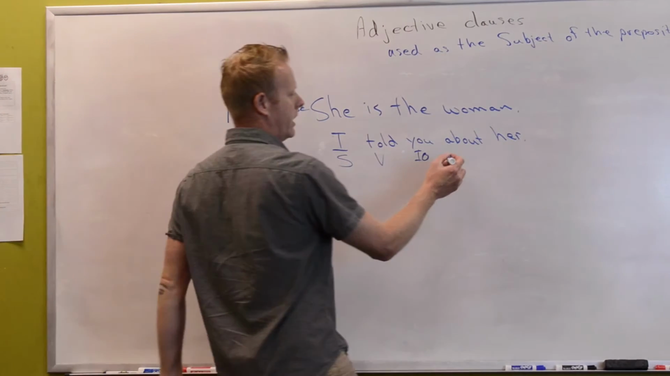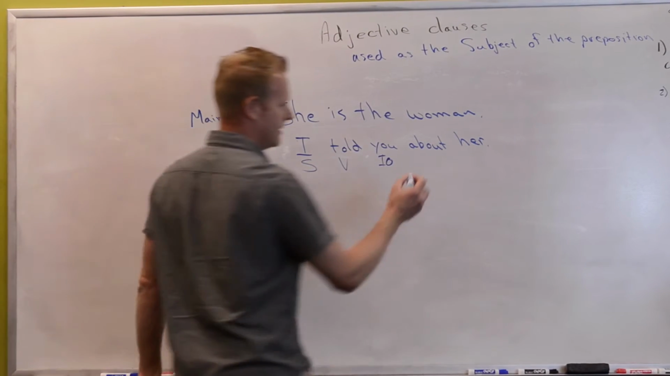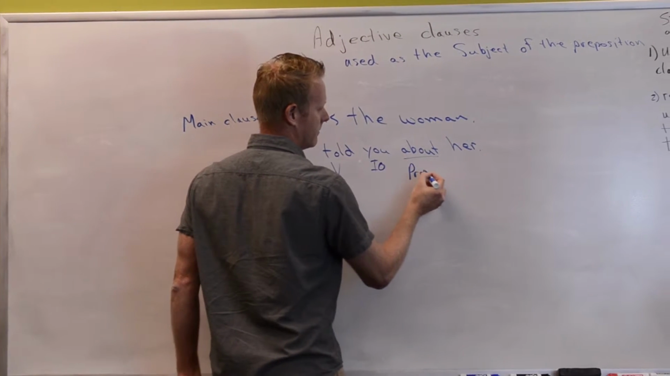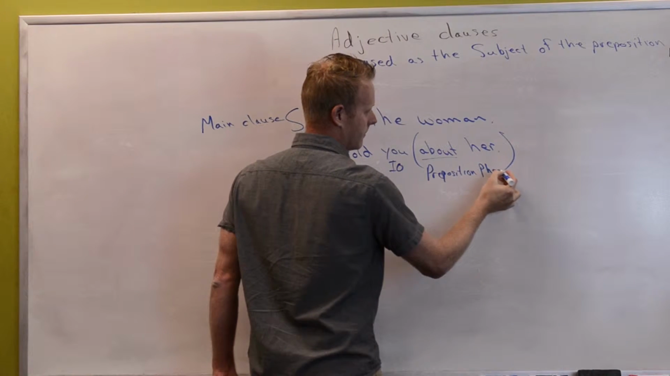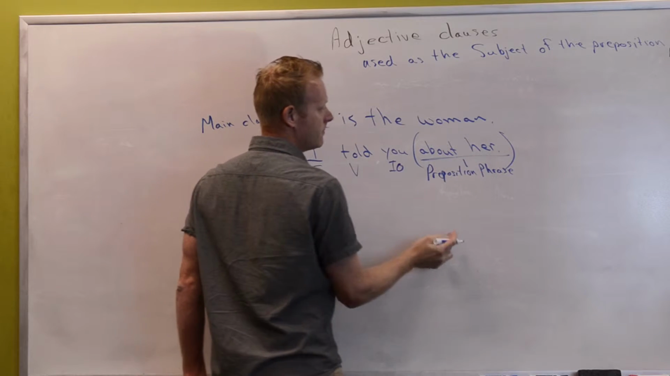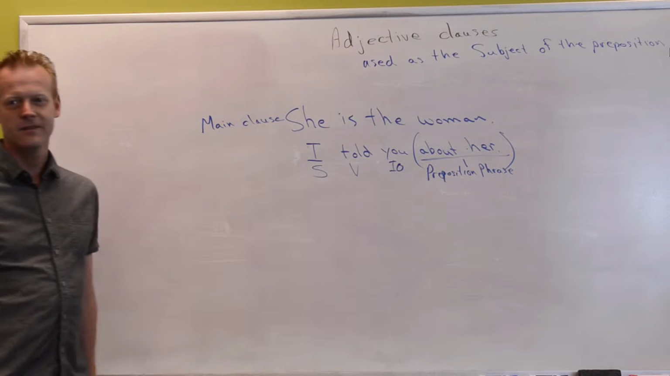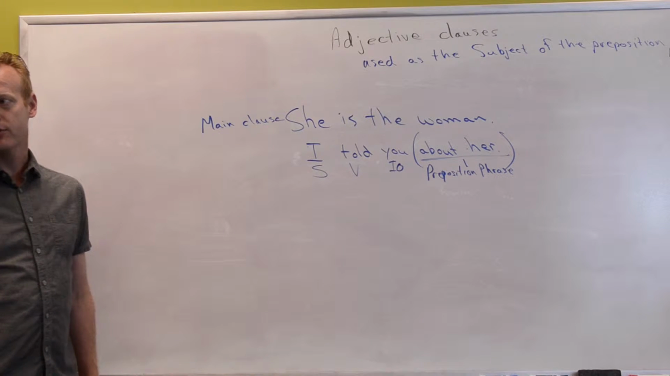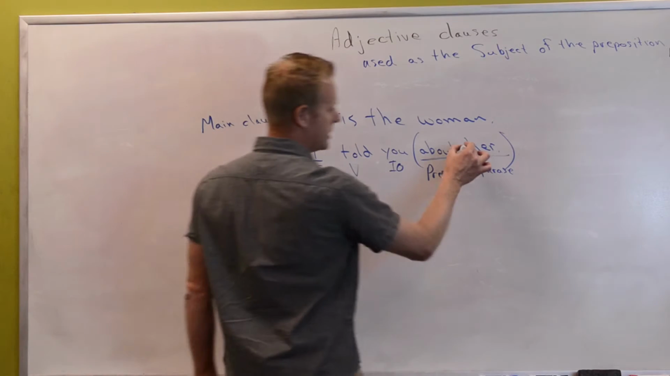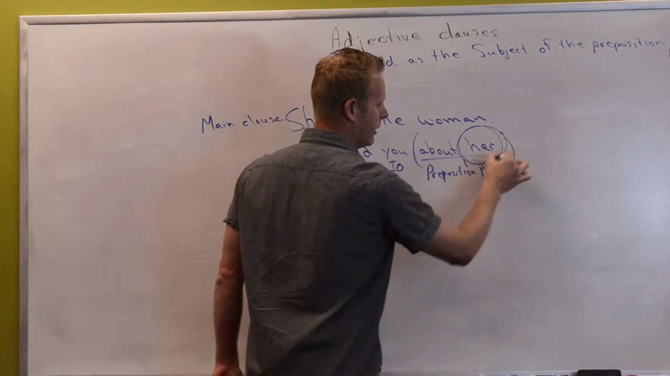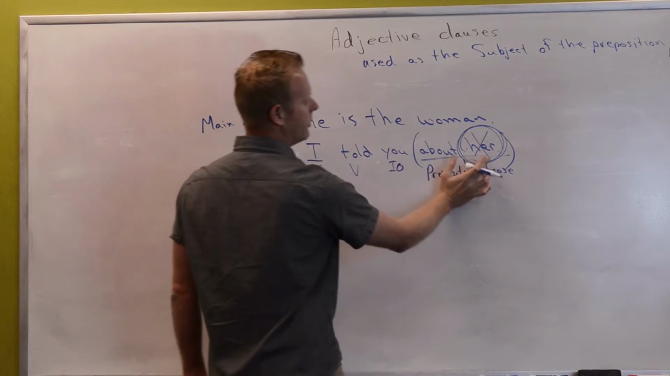Now, where's the preposition in this sentence? About. Here's your preposition. And here's my prepositional phrase, the whole thing. Okay? What's the object of this preposition? Her. So it's an object pronoun acting like the object of the preposition. So this is what we're focusing on right now. We want to get rid of this and take this. What does the her refer to up here?